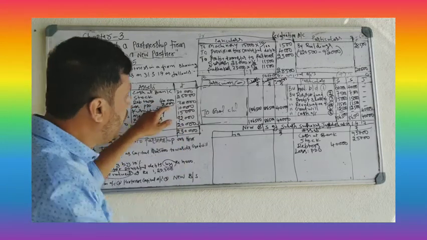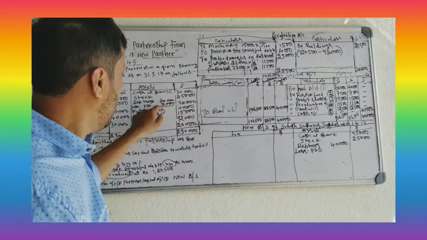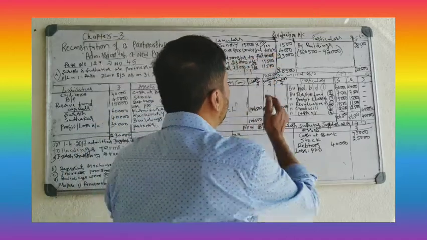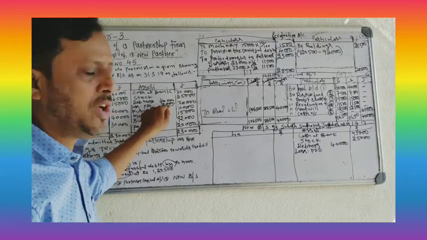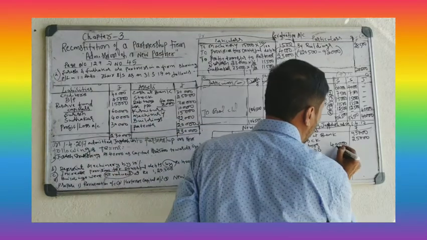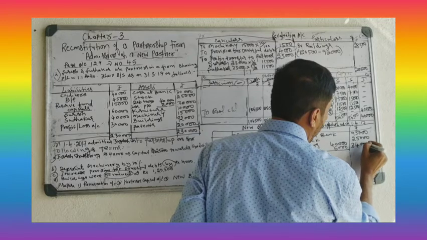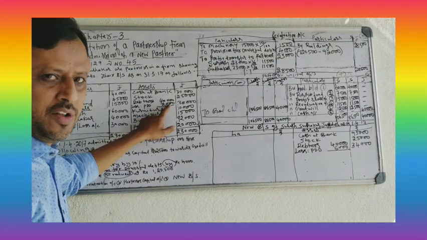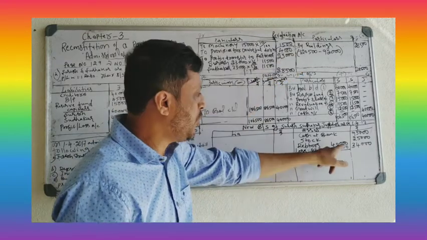Loss 2,000. One more loss is there. Loss is increased by 4,000. Earlier, before admission, the loss was only 2,000 rupees. What is the total loss? Here in the balance sheet 2,000. Loss increase 4,000. So 2,000 plus 4,000, total loss is 6,000. You have to deduct. Debtors come to 34,000. So you have to take total loss 6,000 rupees and deduct.